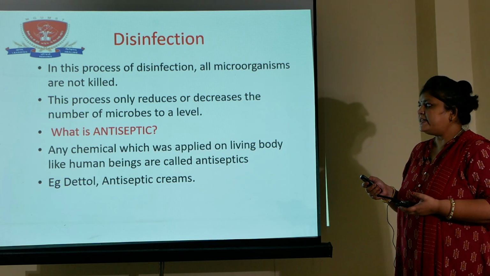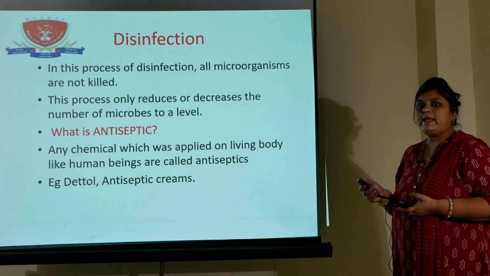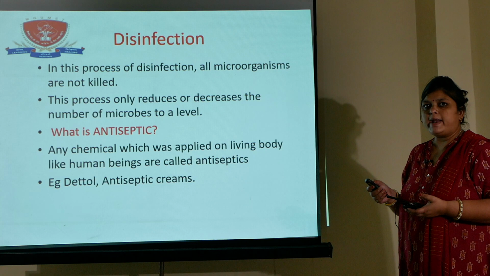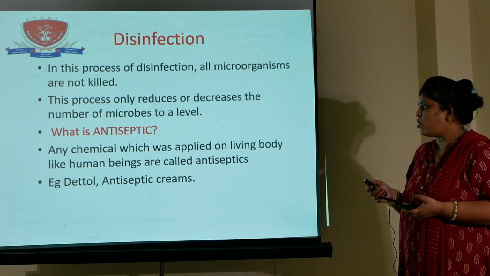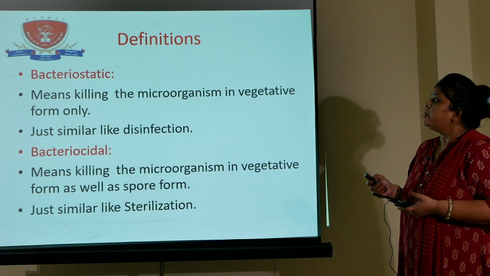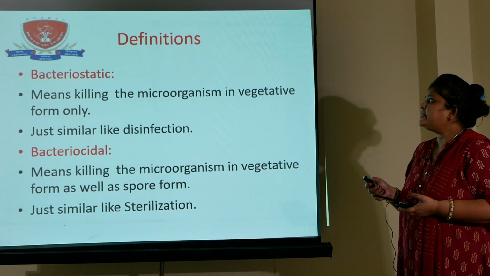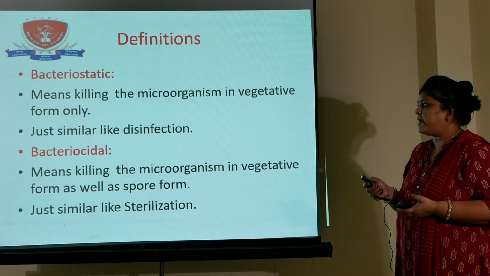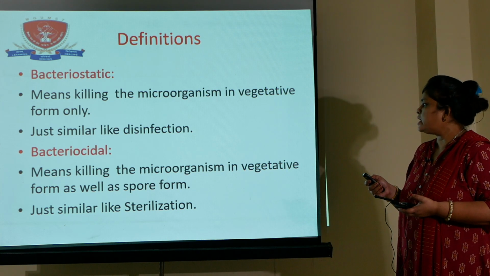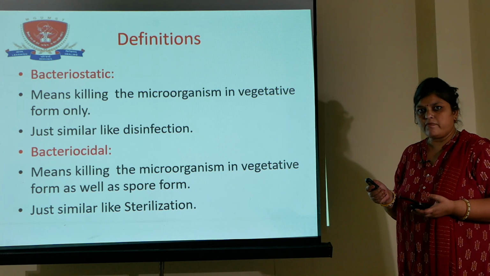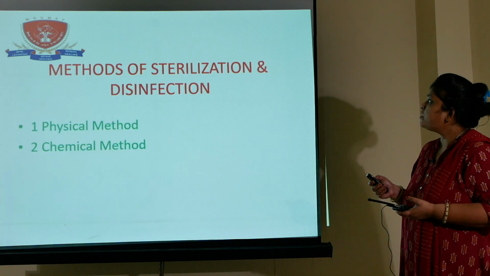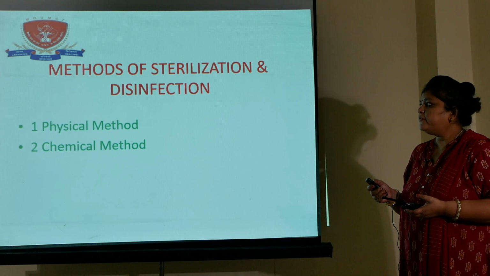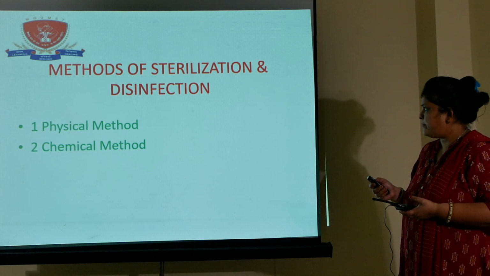So now the next definition, what is an antiseptic? Any chemical which is applied on the living body, like human beings, is called an antiseptic. Examples are Dettol and antiseptic creams. Now bacteriostatic means killing the microorganism in one form, that is only the vegetative form, and bactericidal means killing the microorganism in both forms, that is the vegetative form as well as the spore form. Now there are two methods of sterilization and disinfection. First is the physical method, second is the chemical method.